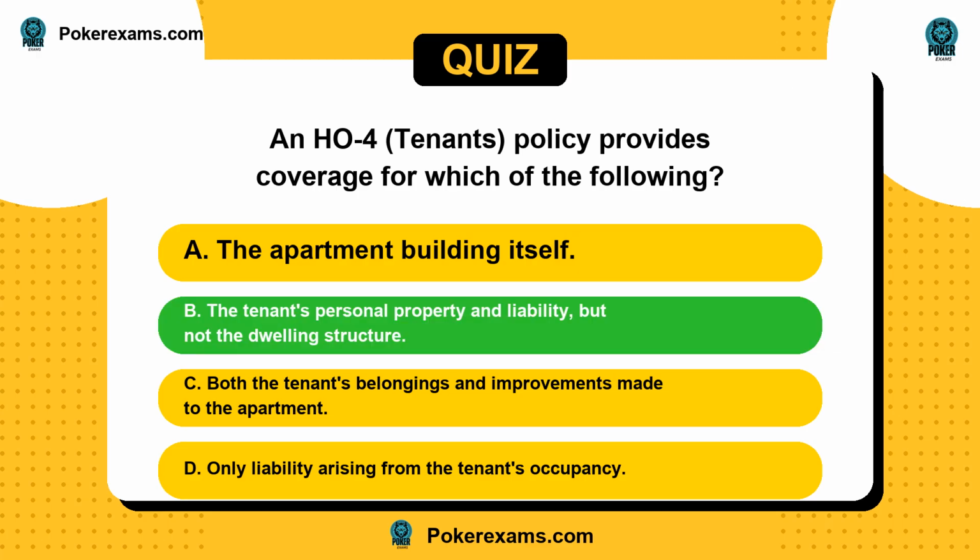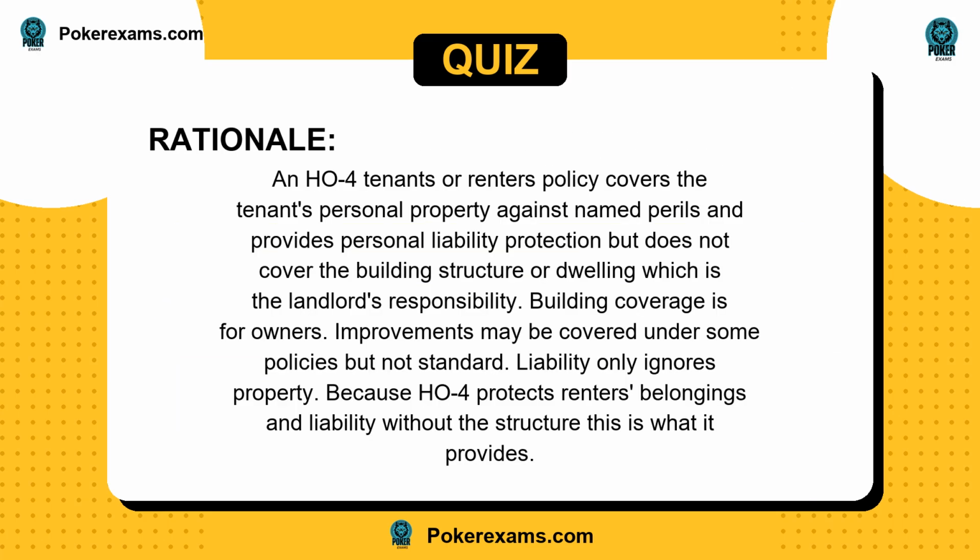The answer is B. An HO-4 tenants or renters policy covers the tenant's personal property against named perils and provides personal liability protection, but does not cover the building structure or dwelling, which is the landlord's responsibility. Building coverage is for owners. Improvements may be covered under some policies, but not standard. Liability only ignores property. Because HO-4 protects renters' belongings and liability without the structure, this is what it provides.